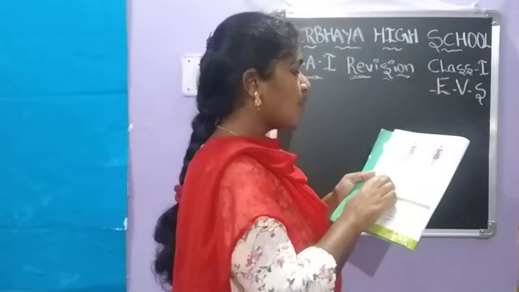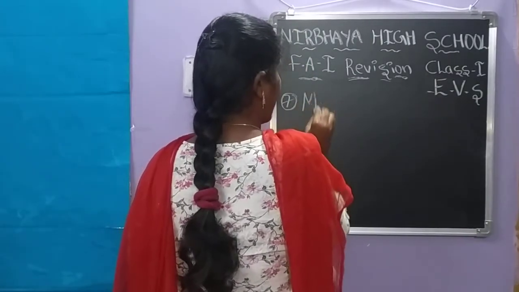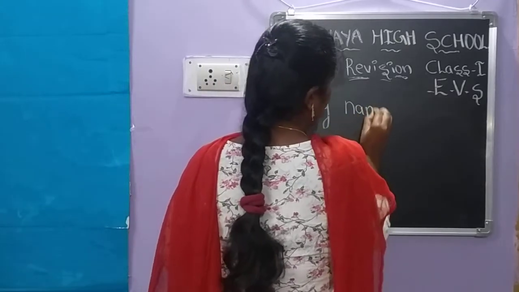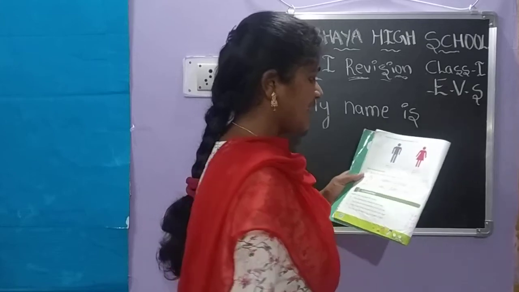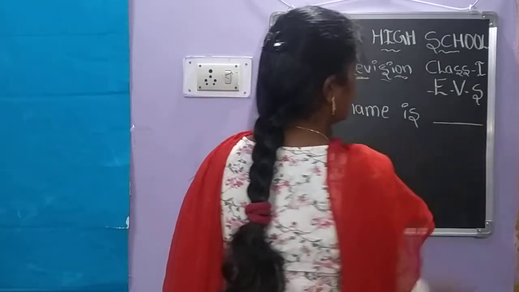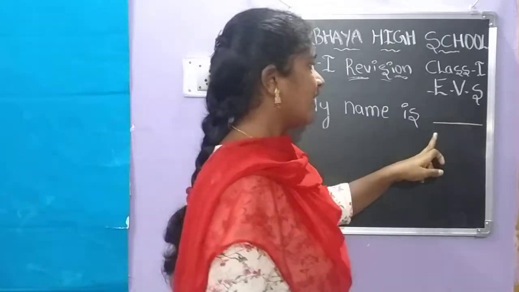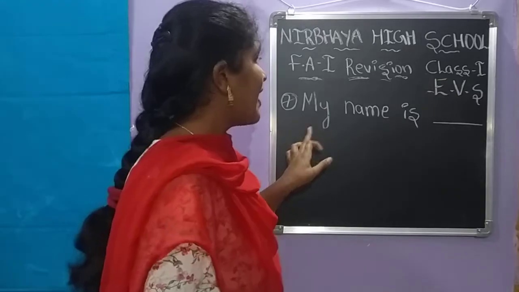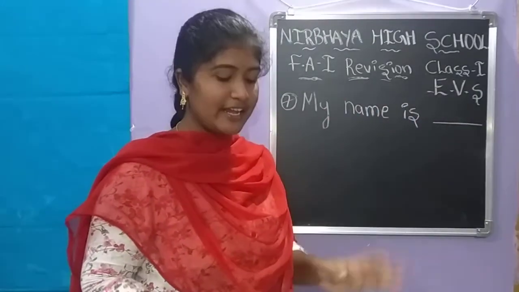First one you see, ma, what is your name? Seventh one, what is your name? So you have to write your name. For example, your name is Sai. Like that you have to write: My name is Sai. MY, my, NAME, name, IS, is. My name is.